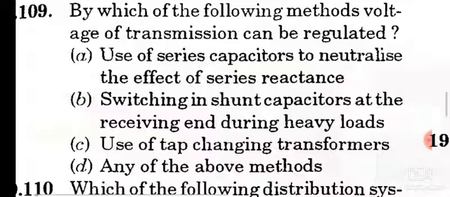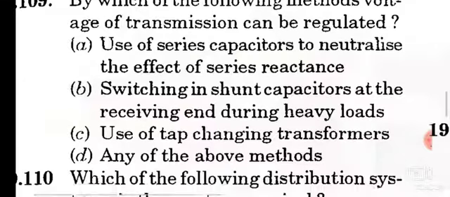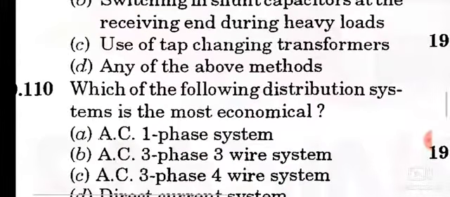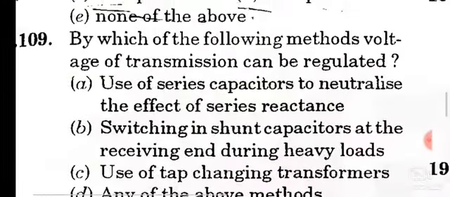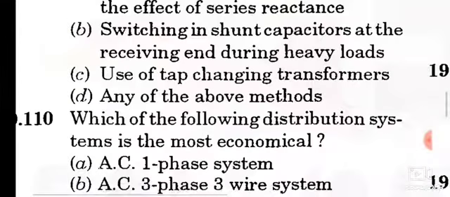Second, switching in shunt capacitors at the receiving end during heavy loads. Third, use of tap changing transformers. These methods are used for voltage regulation in transmission lines.